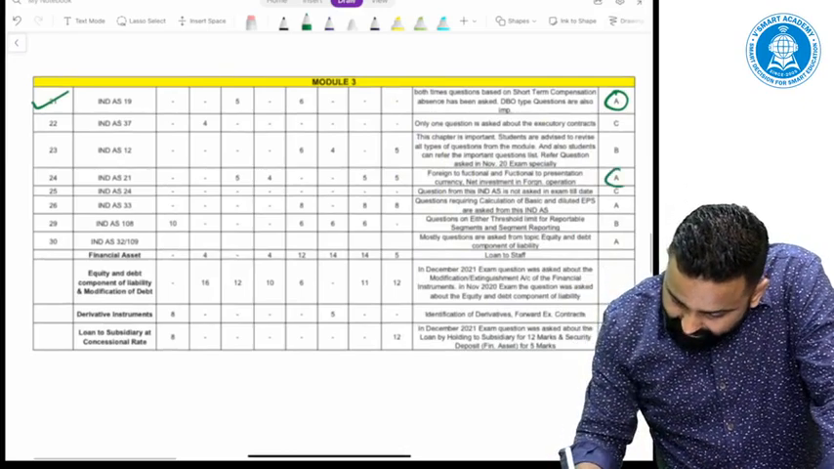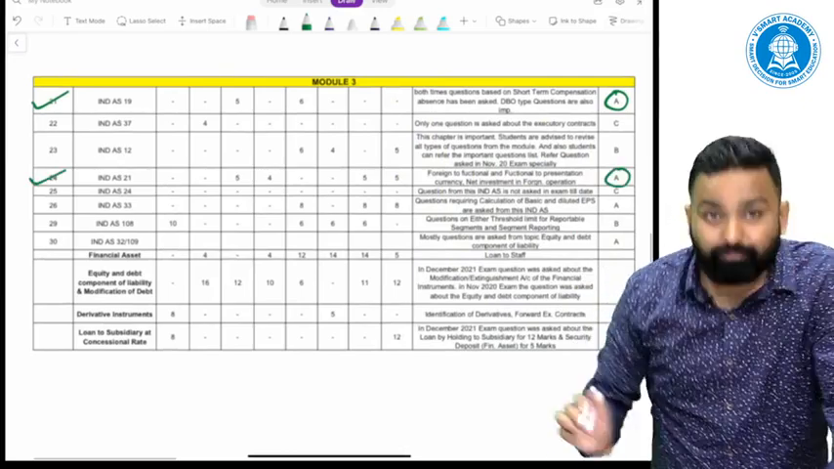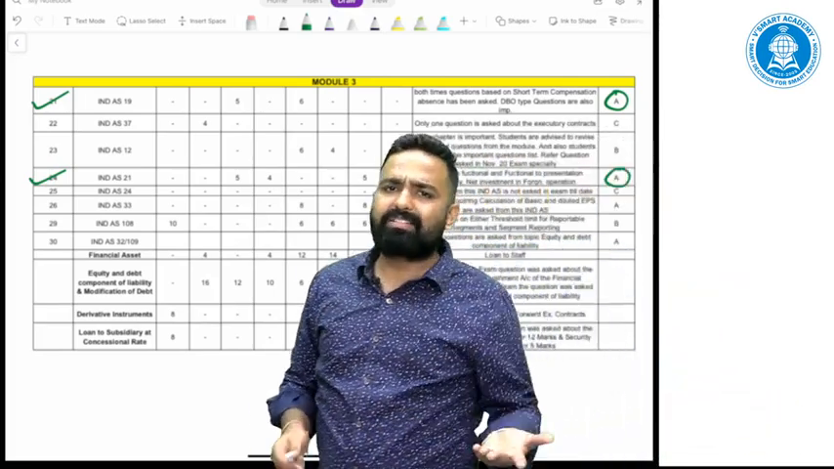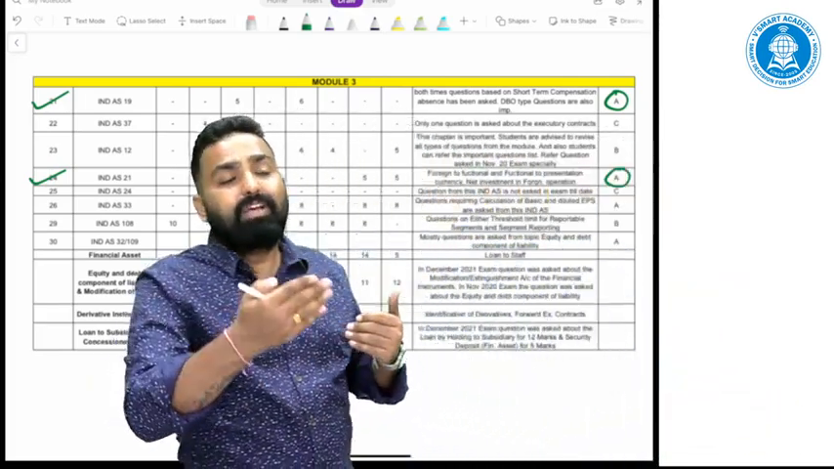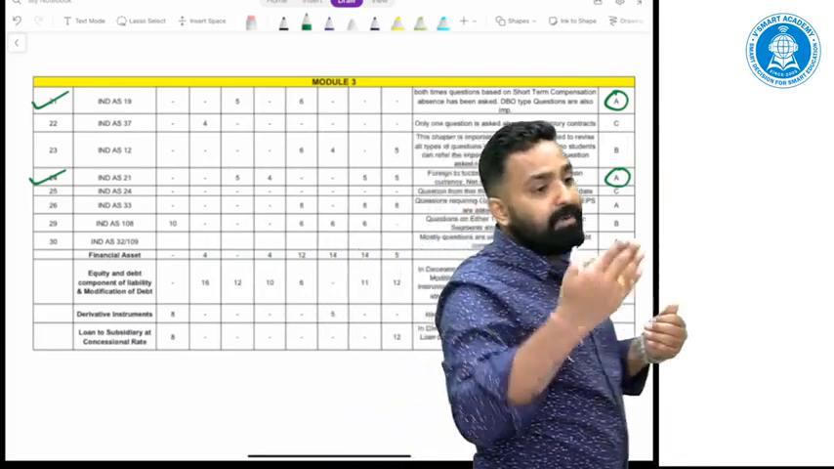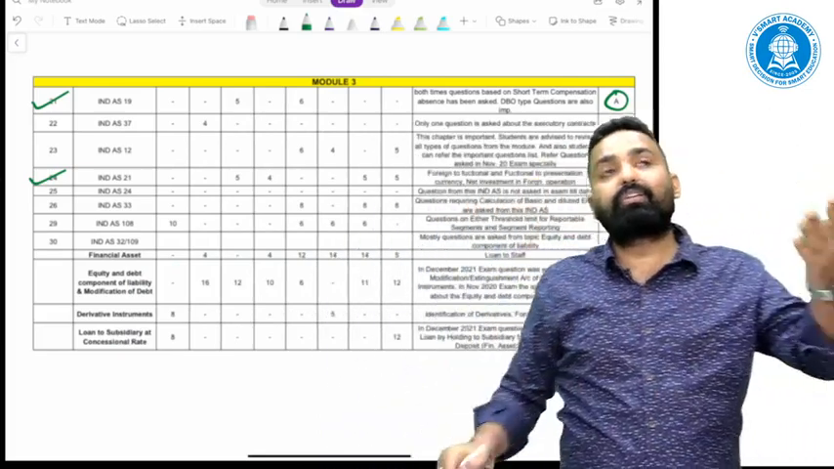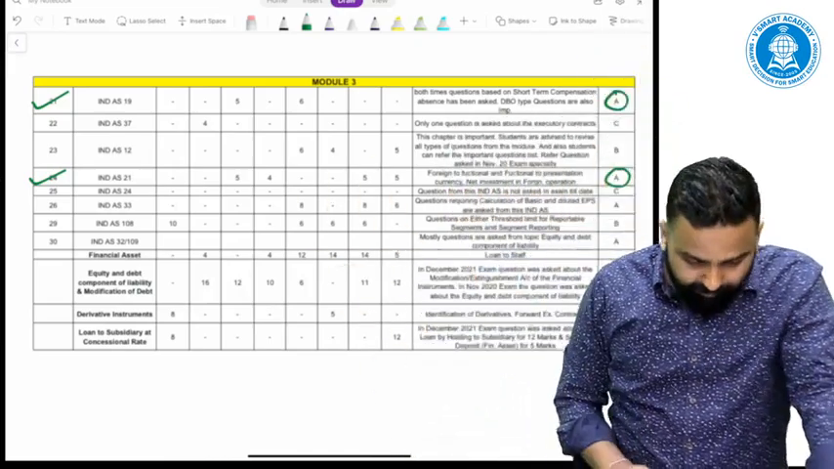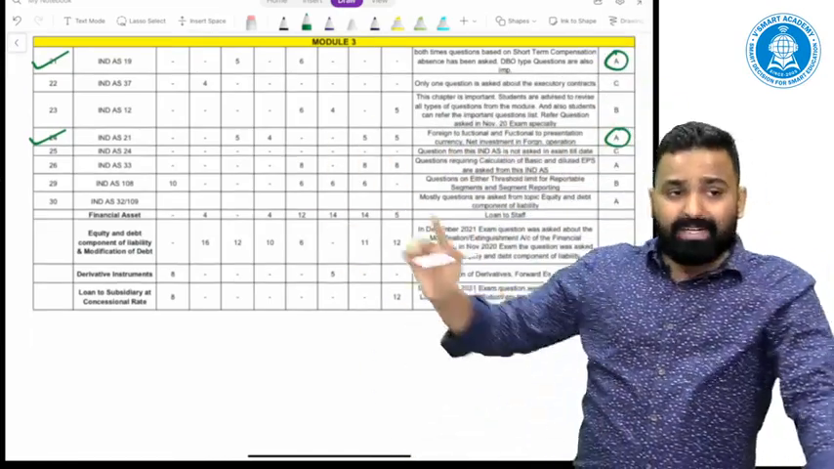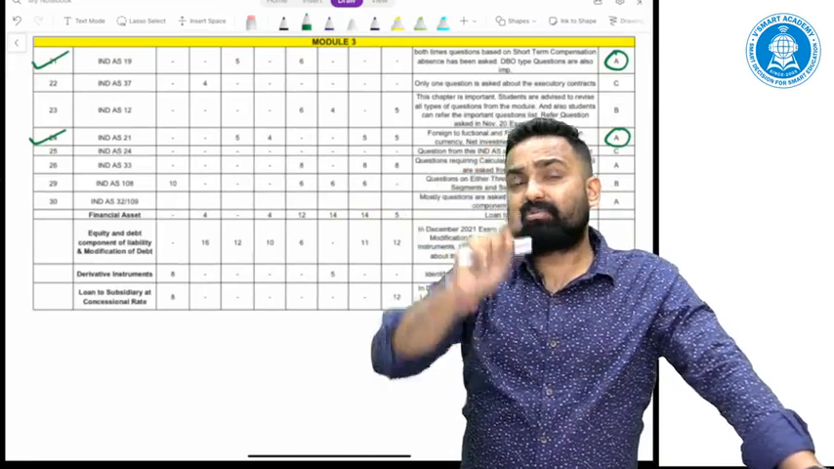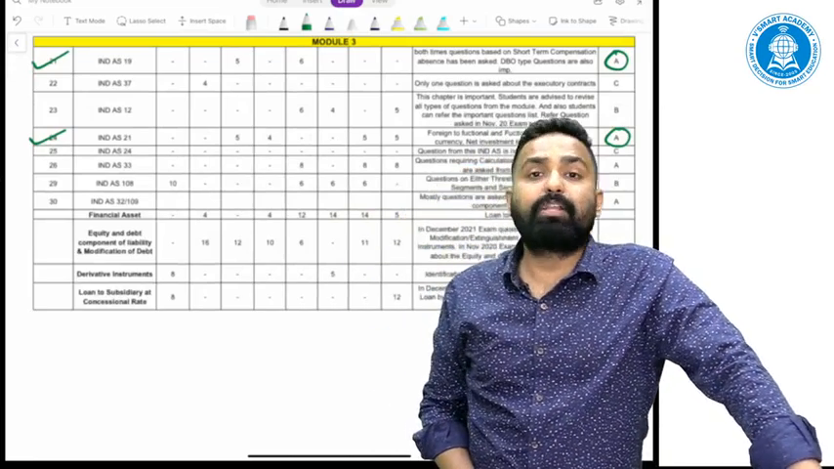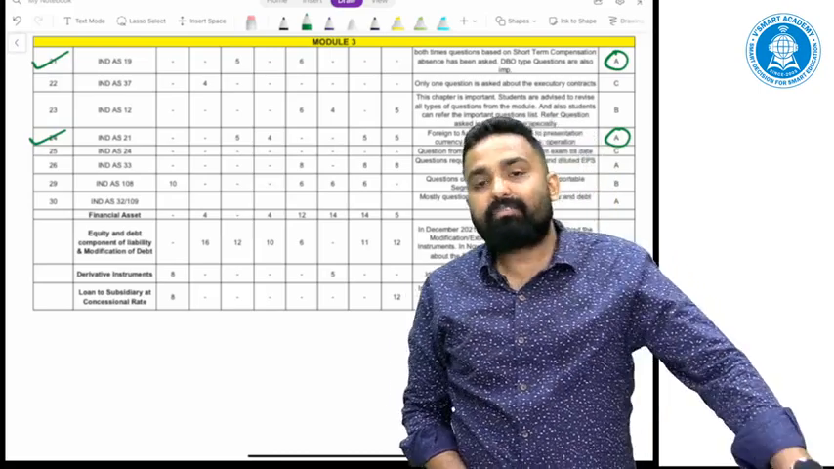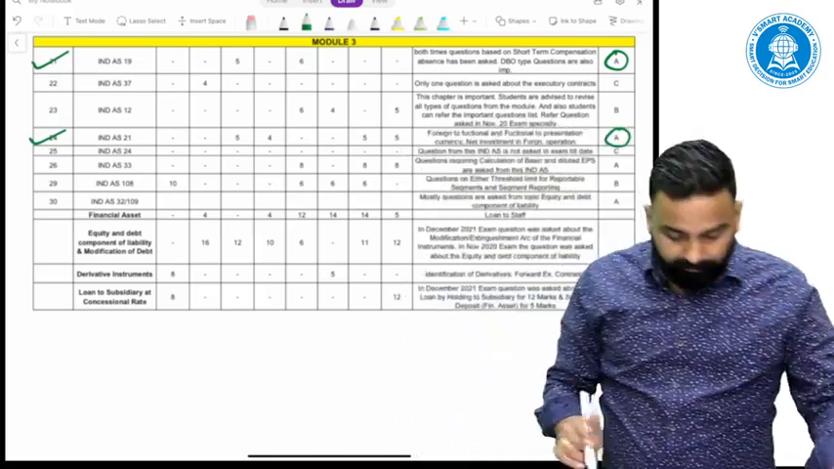The next is A category topic, which is Ind AS 21, foreign exchange. Obviously, they can ask this topic mixed with the help of some other standards also, like Ind AS 16, Ind AS 40, Ind AS 8. Please try to cover under Ind AS 21 one important topic, net investment in foreign operation. I must say that is a very interesting part, and you should cover it.